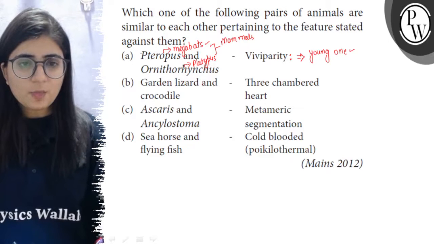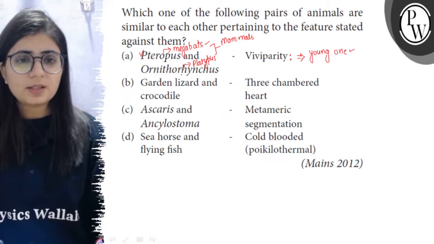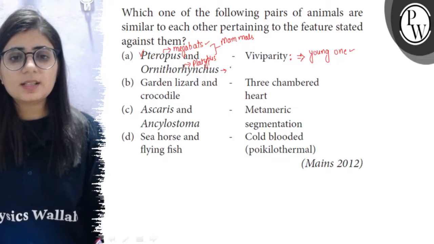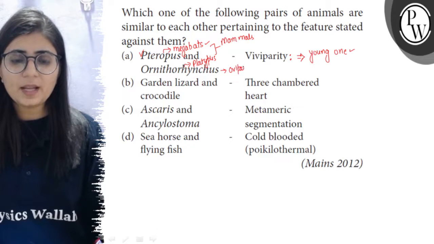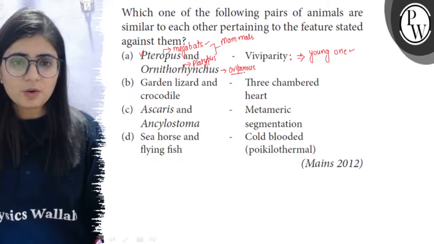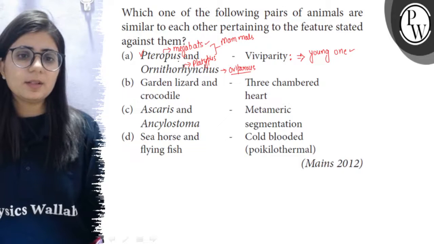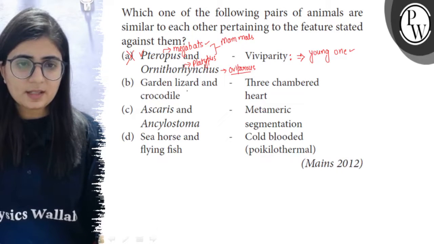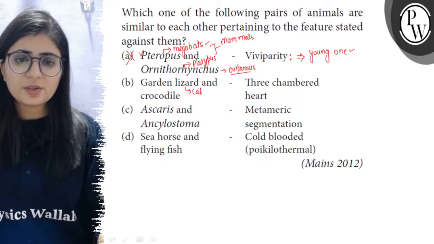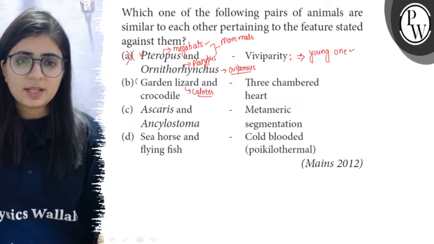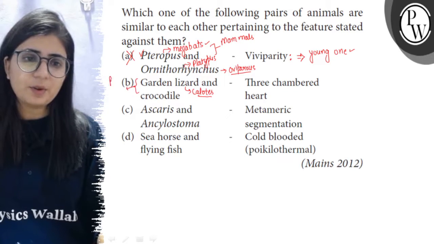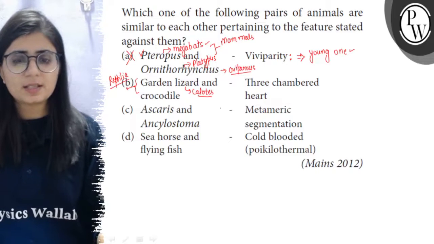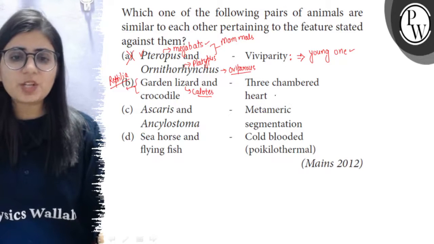So now Pteropus is viviparous, but Ornithorhynchus, it is the example of an egg-laying mammal. So Ornithorhynchus is oviparous, so it is discarded. Now the second option is garden lizard. So garden lizard, also known as Calotes, and the crocodile. These two organisms are belonging to the class Reptilia. So these are two reptiles, and here the given option is three chambered heart.